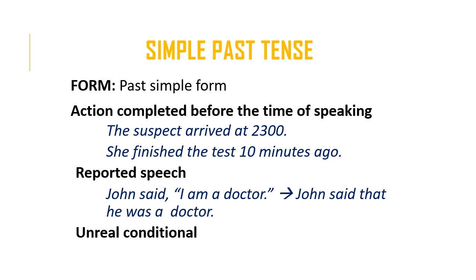A third use of the past simple is the unreal conditional. Put simply, the unreal conditional is something that didn't happen. It's a conditional that did not happen, and you use it when you want to speculate about the present or the future. So it did not happen, but it could potentially happen in the future.